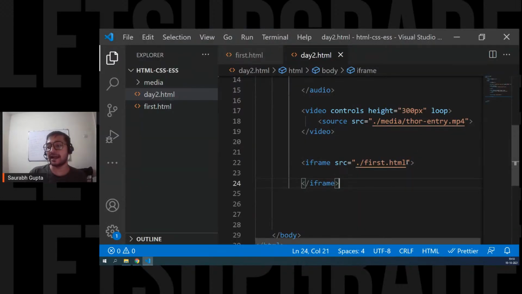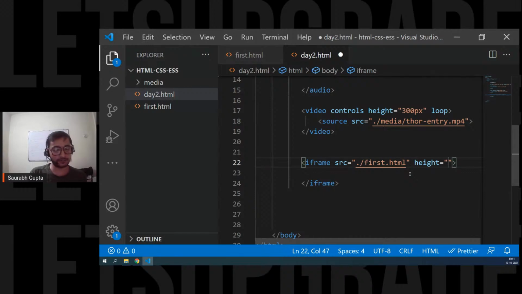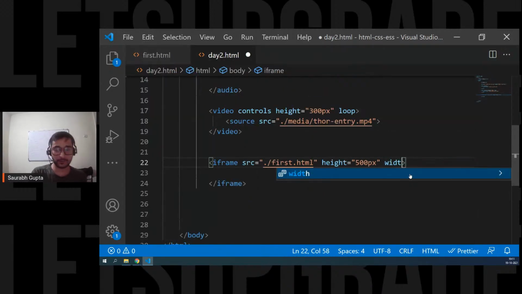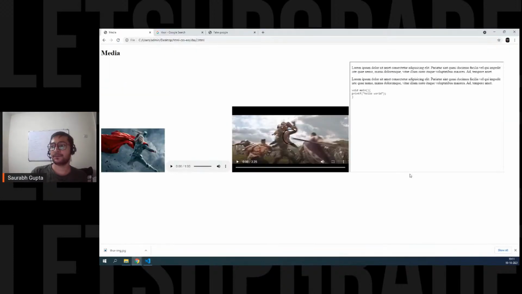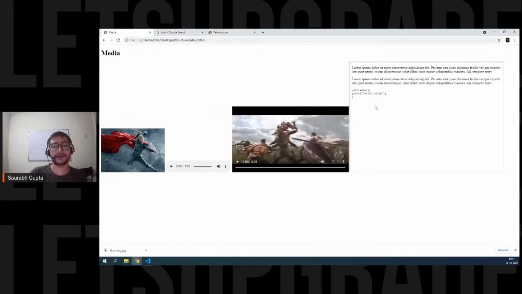Let's increase the height and width of the iframe actually. So height 500 pixels, width 700 pixels. Let's see. Here we go. Can you guys see? The exact same thing is displayed here.